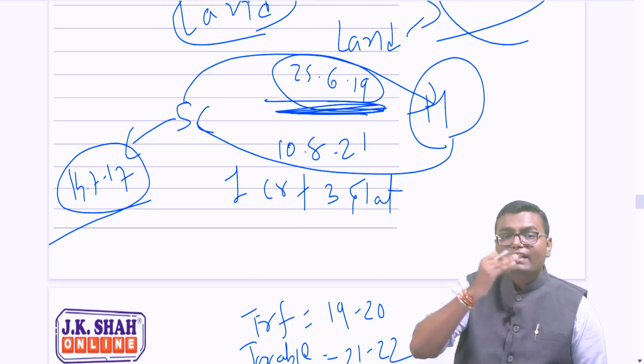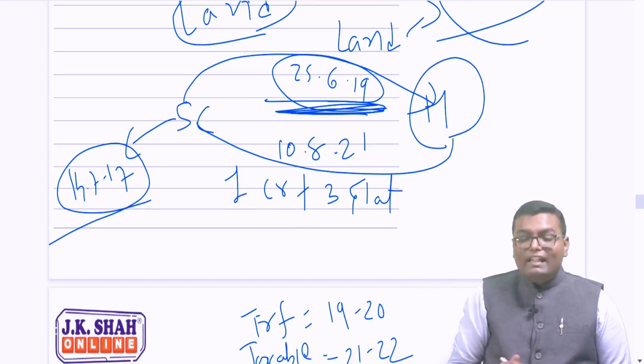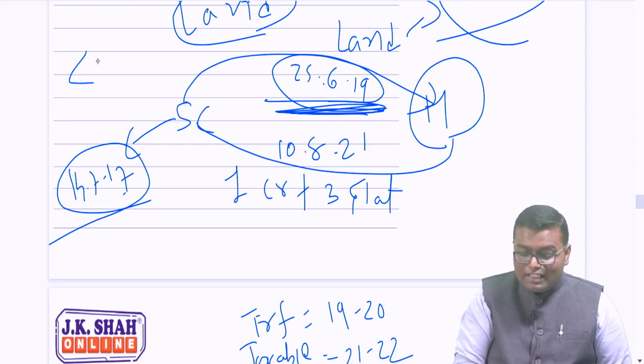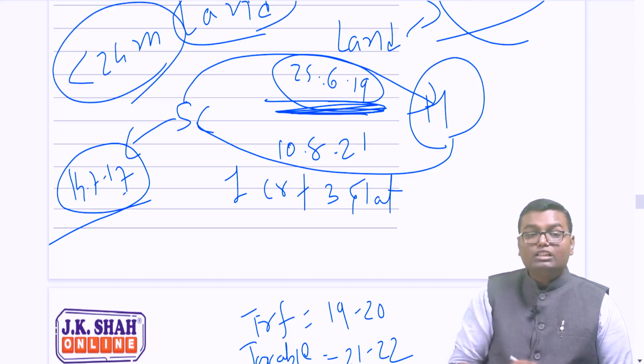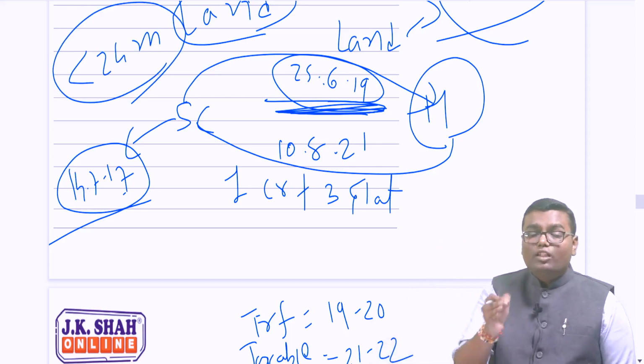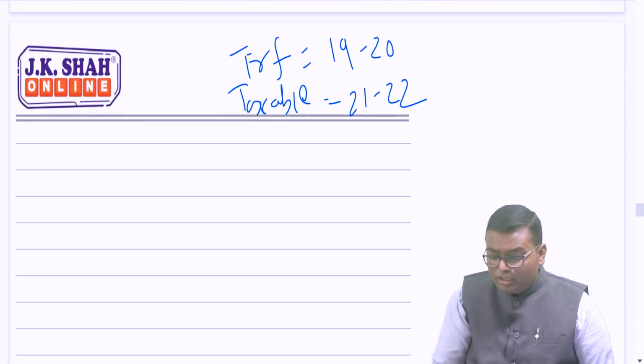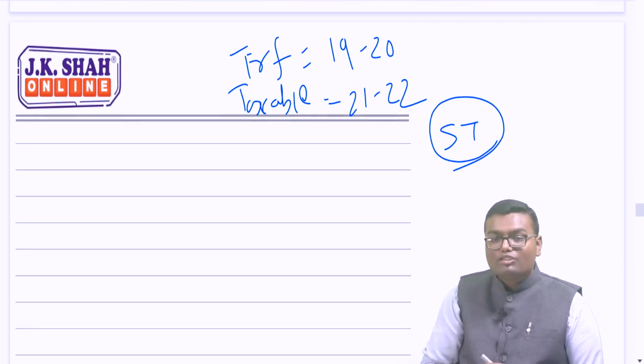Can I say this period is less than 24 months? For a land or building, if the period of holding is less than 24 months, the capital gain will be short term or long term? Short term. The capital gain is short term.